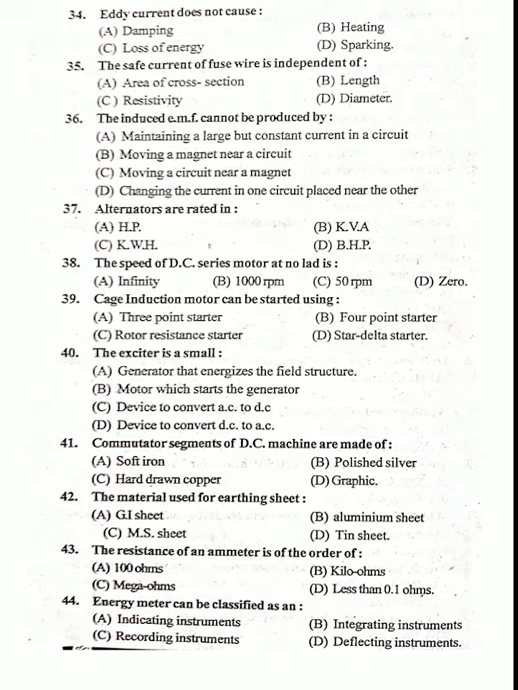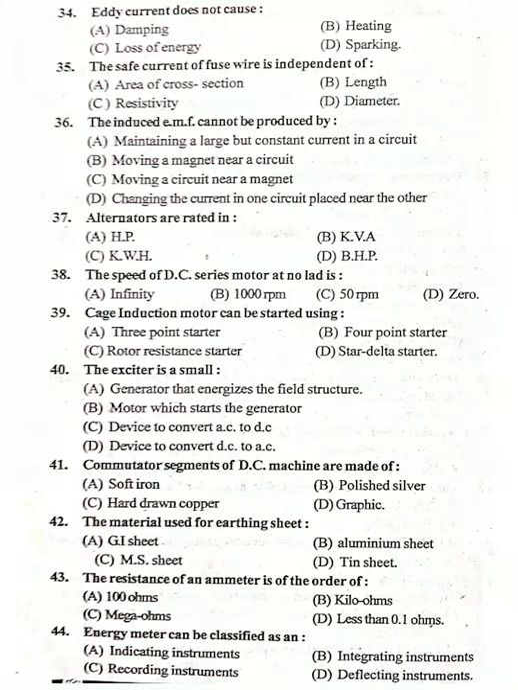Commutator segments of DC machines are made of... 41 option C, hard drawn copper. Commutator segments are made up of hard drawn copper. Moving to next question, 42. The material used for earthing sheet. GI sheet, option A. GI sheet is used for earthing sheet.